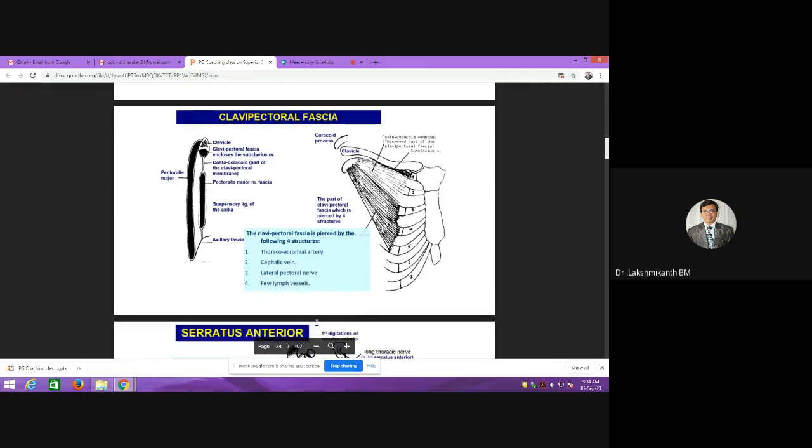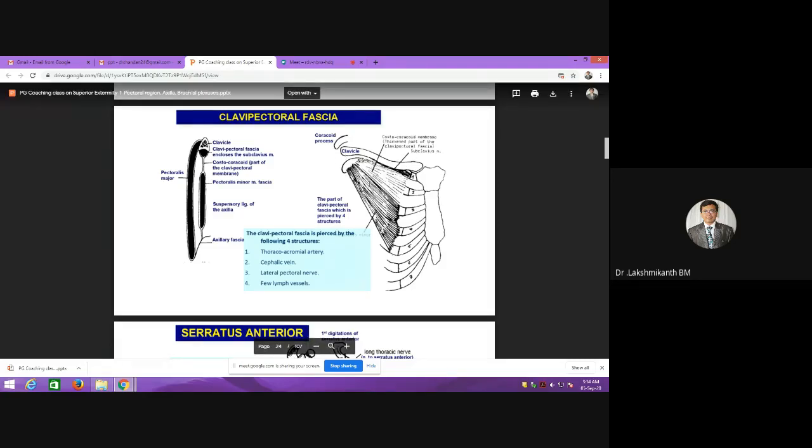That is the difference. So it is all the time confusing for you. Remember, the lateral pectoral nerve pierces the clavipectoral fascia, whereas the medial pectoral nerve will not pierce the clavipectoral fascia. So these are the three important points. Few lymphatics, because you have the axillary group of lymph nodes, will go deeper. You have the central group and the apical group. When lymphatics want to go from central to apical, they cross and pierce and they will go.